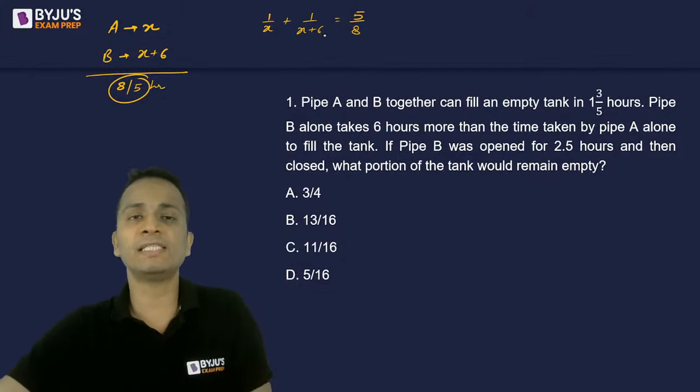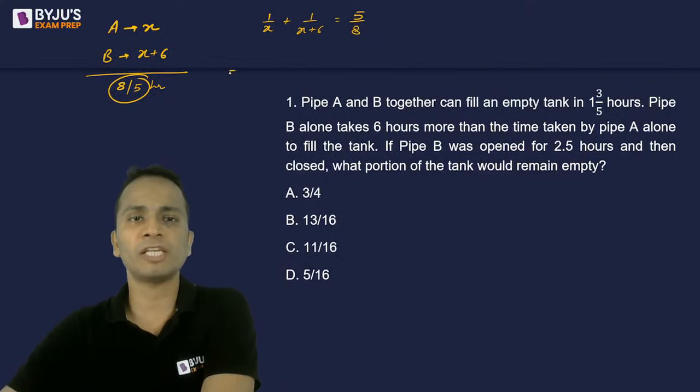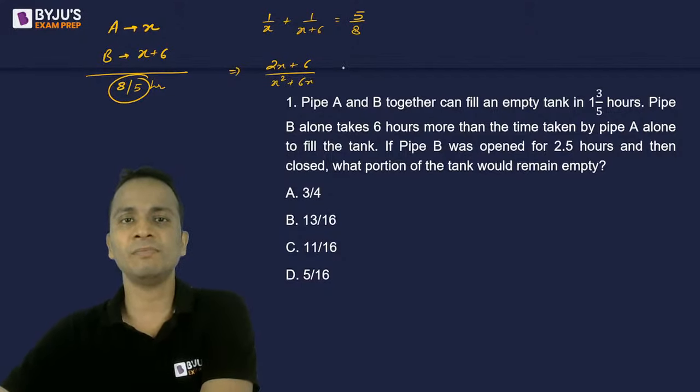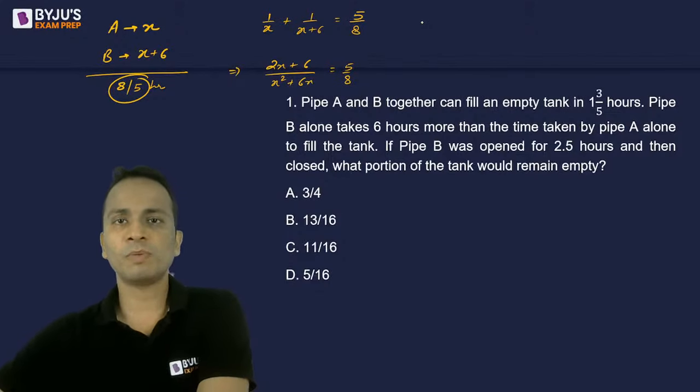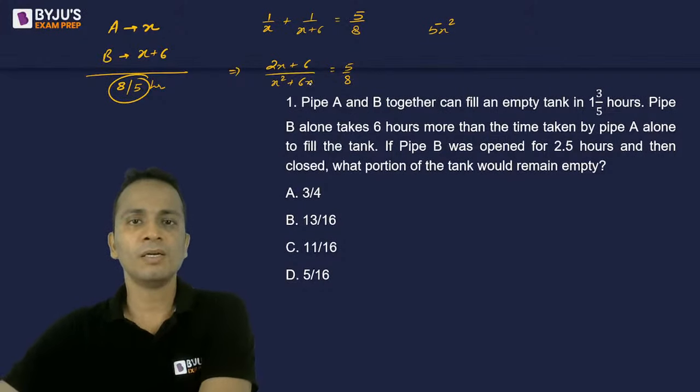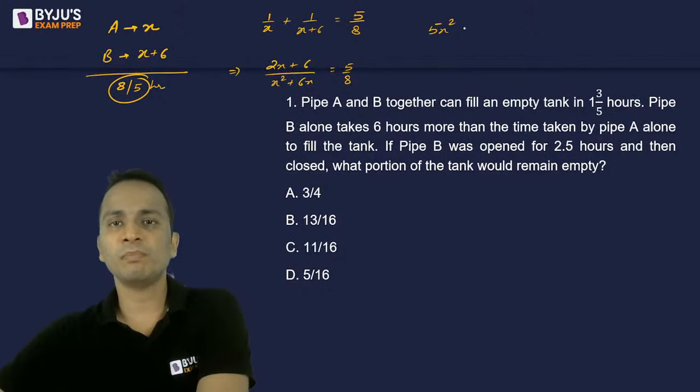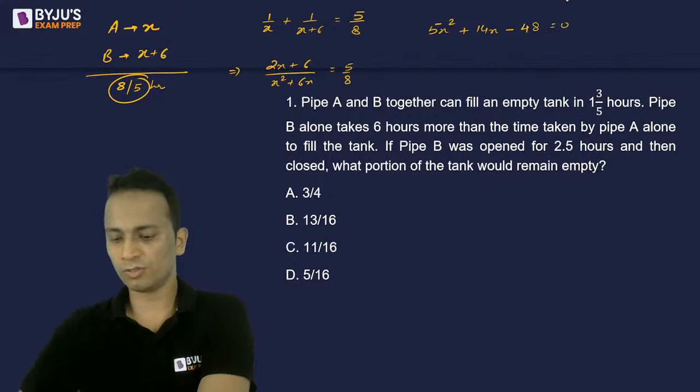First of all, I take the LCM on the left hand side and simplify. So the equation will be (2x plus 6) divided by (x square plus 6x), I've taken the LCM, is equal to 5 upon 8. Doing cross multiplication, I'll get the quadratic 5x square plus 14x minus 48 is equal to 0.